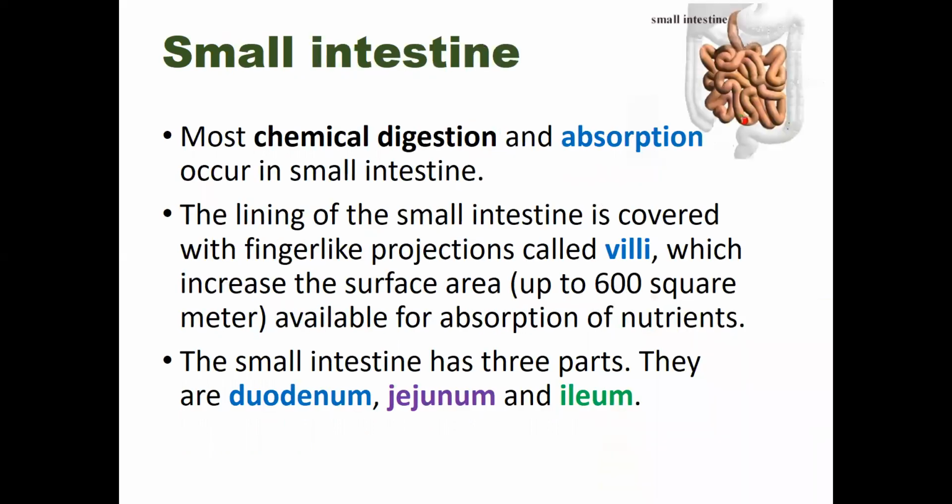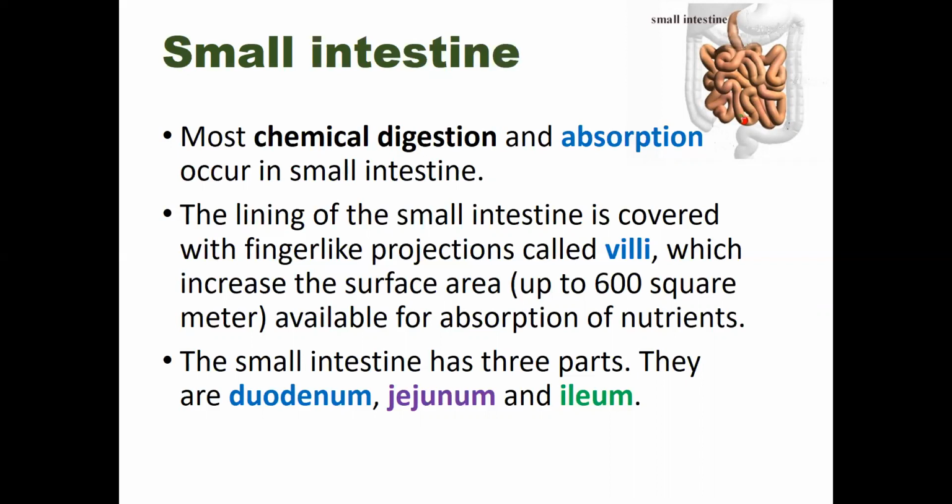Now the small intestine. After the stomach, there is a huge tube-like structure. Here, see, this is the figure of the small intestine. This coiled long duct, which extends from the stomach up to the large intestine, is called the small intestine, and it is divided into three parts: duodenum, jejunum, and ileum.